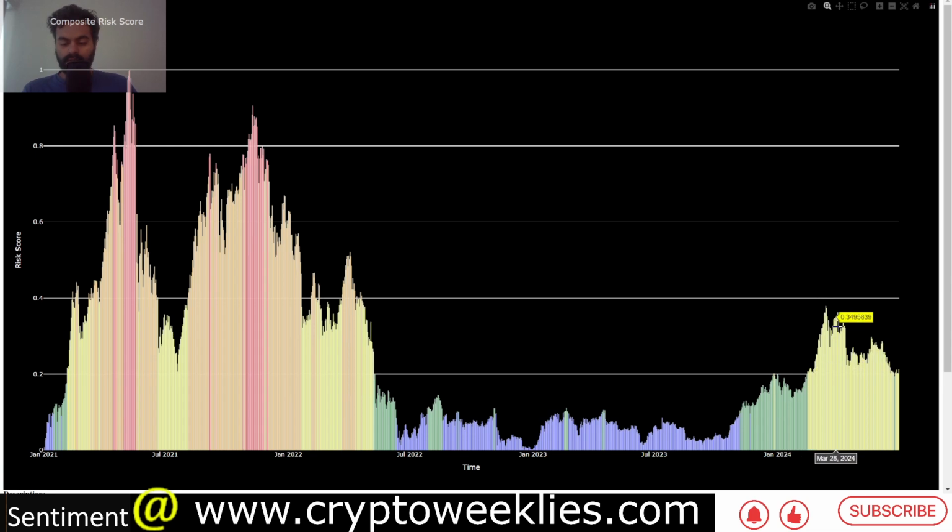Yellow is neutral to risk, green is low risk, and blue is the lowest risk. The key idea over here for dollar cost averaging, that is again not financial advice, is when the color code shows the market has cooled off substantially, that's when dollar cost averaging makes the most sense. Again, we did see that green territory for 2 days in June.